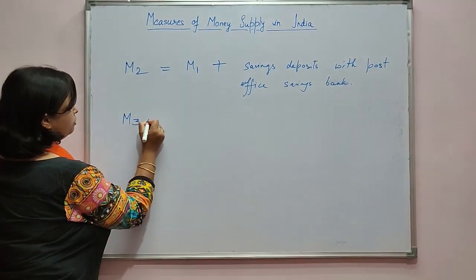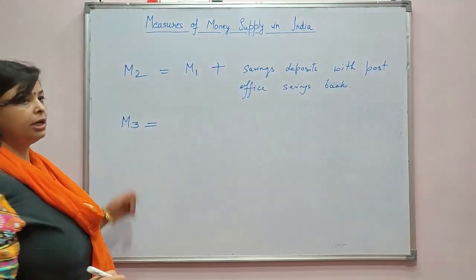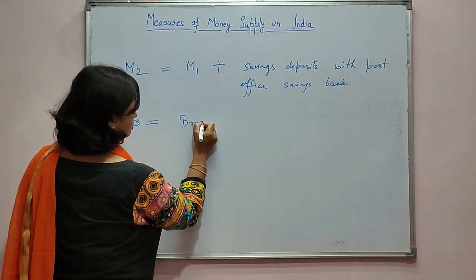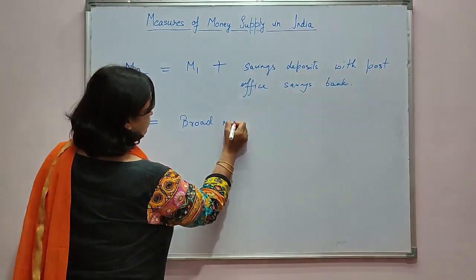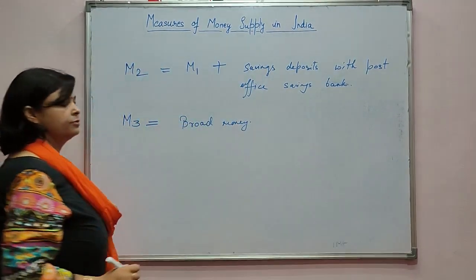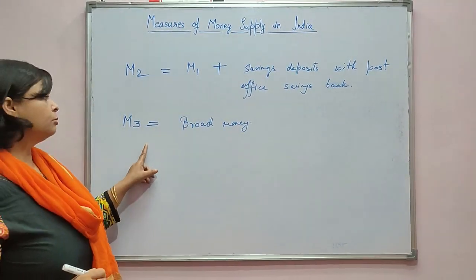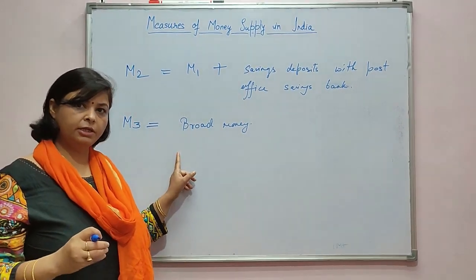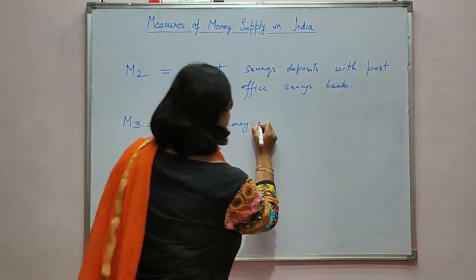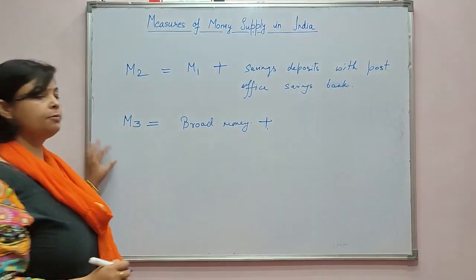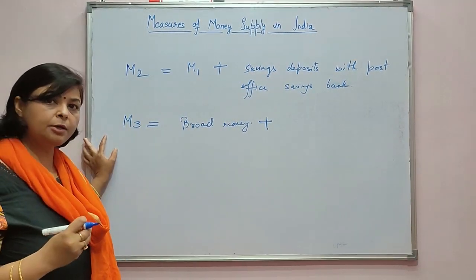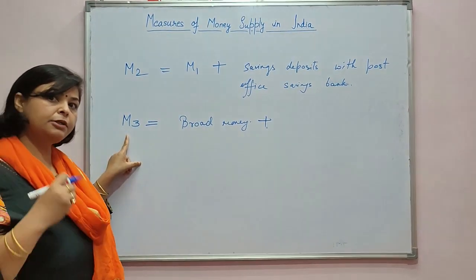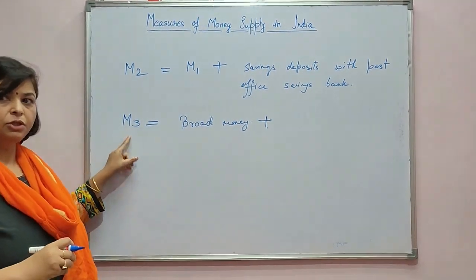The third measure of money supply is M3. This is also known as broad money, and it is most widely used by the Reserve Bank of India. The Reserve Bank of India, that is RBI, publishes data regarding M3 after every 15 days.